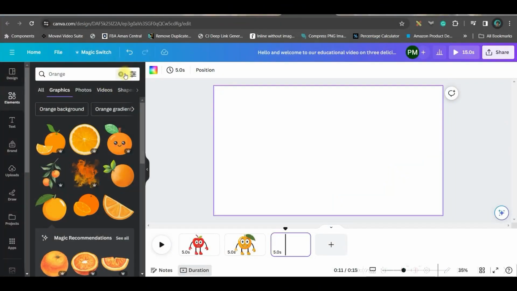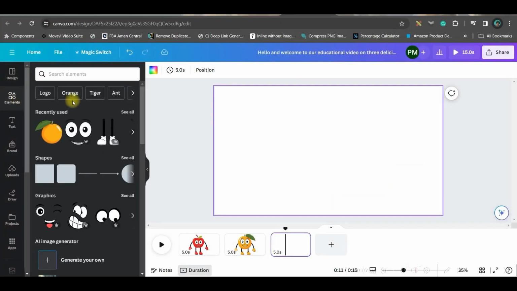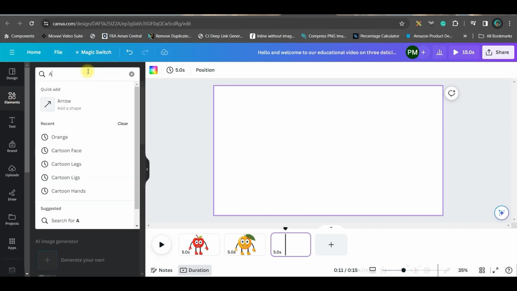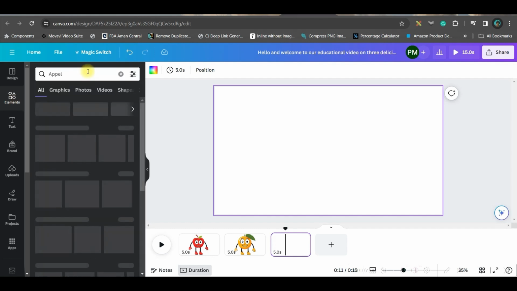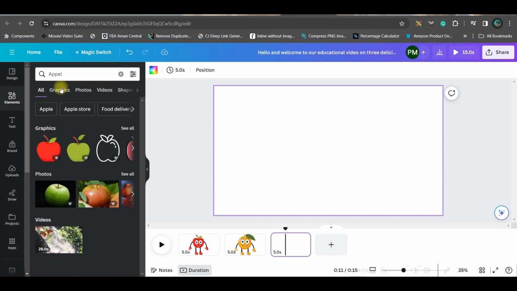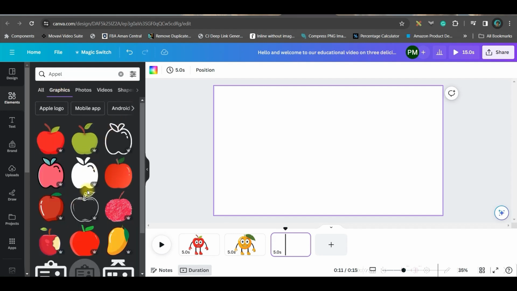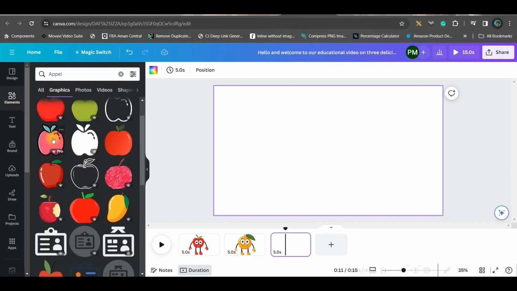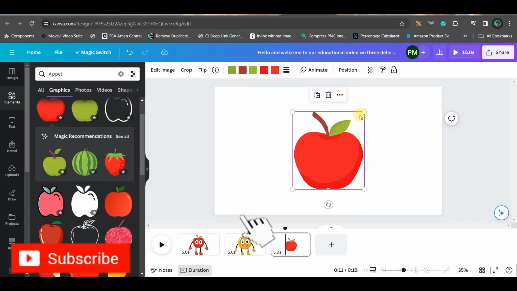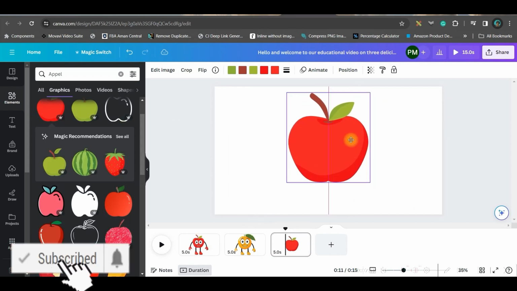Now let us move back to Canva. So for creating the fruits, we will be going to the element section. Here type the fruit name. For me, apple is the first fruit, so I will type apple. Then in the graphic section, you will get different apples. So select the one you like. Well, I like this one. So just enlarge it a little bit.